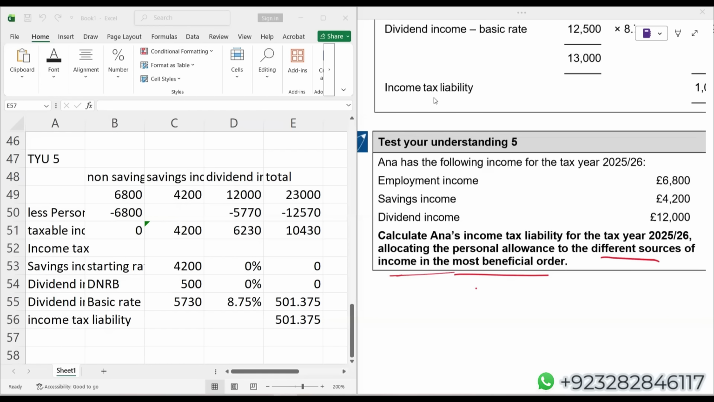Total taxable income is 10,430. Why you are getting a different value? Yes, it is 10,430. Now you will be applying the income tax rates, okay? First you will go for non-saving, it is 0. Then I'll apply the tax rate on saving income. And entire saving income actually falls in a starting rate band, where applicable rate is 0%. After that, when we apply income tax rate, the sequence of applying the income tax rates remains same. Non-saving, saving and dividend.